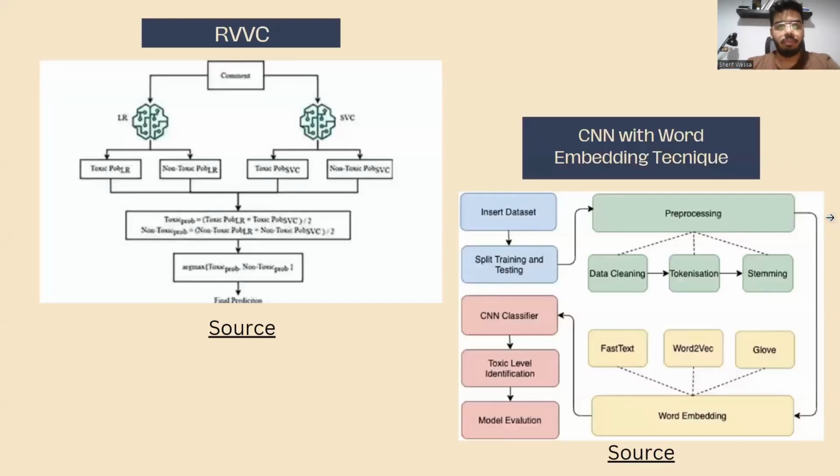And these are some of the workflows and architectures of some of the approaches that we just discussed.